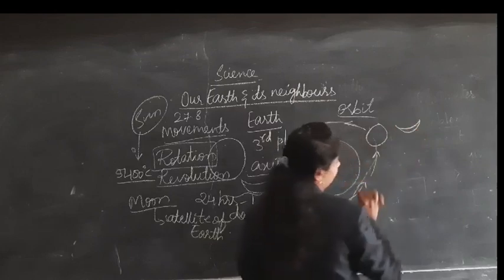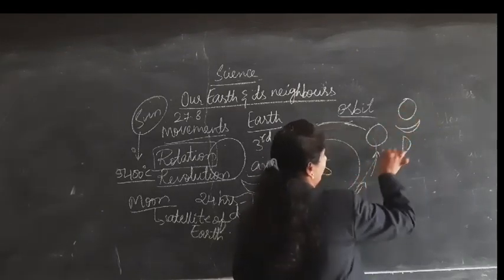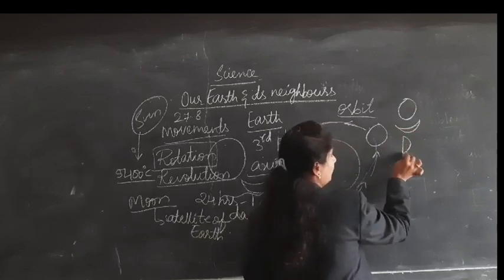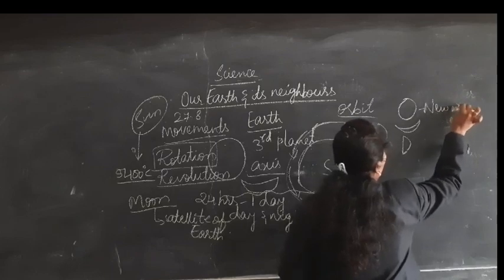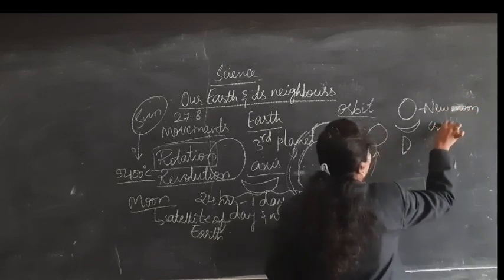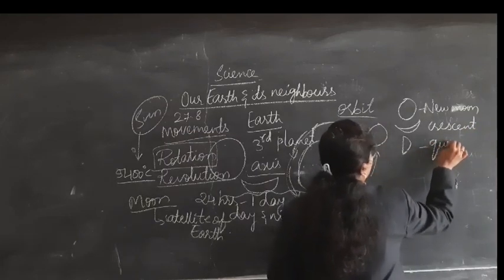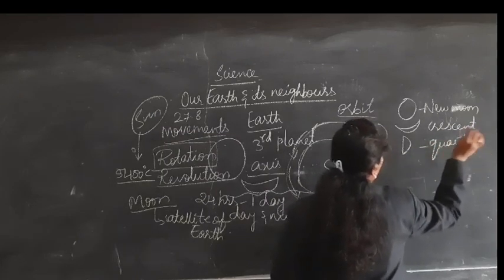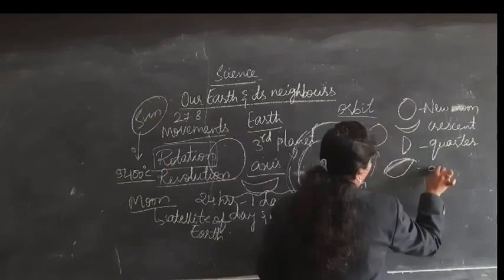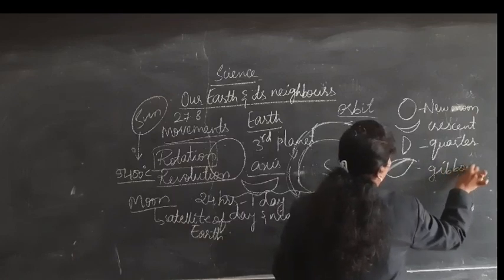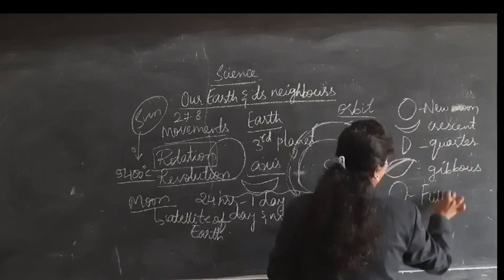Like new moon, crescent, first quarter moon, gibbous moon and full moon.